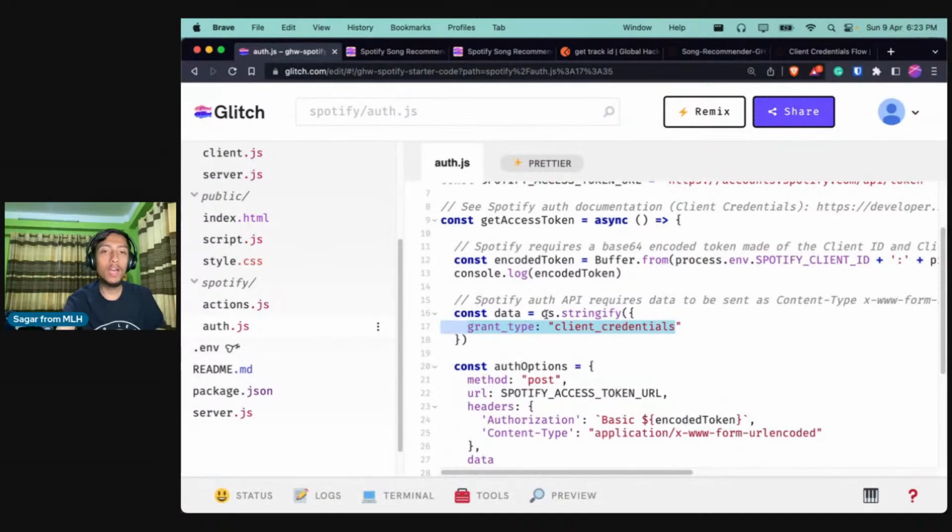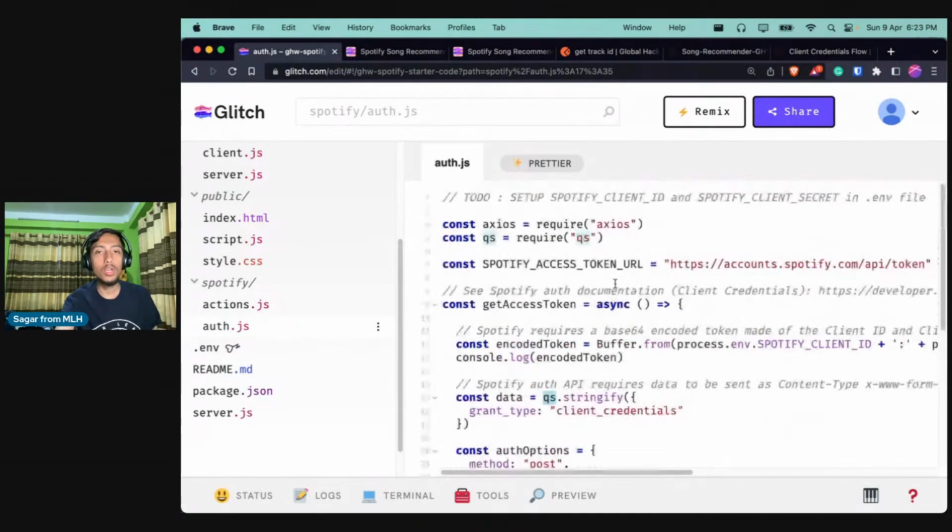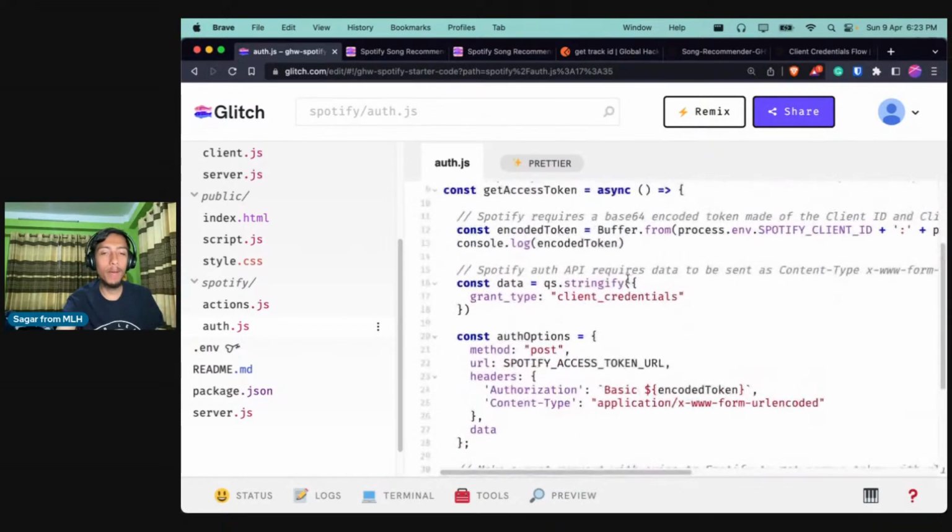In order to do that, we are using the qs package, which converts our grant type client credentials to a query string.